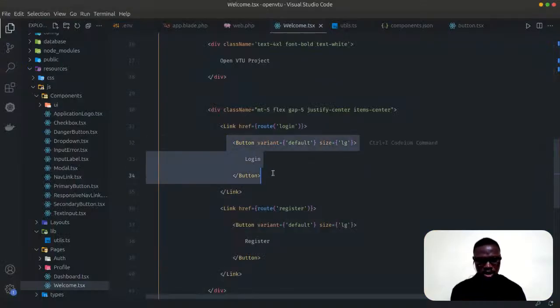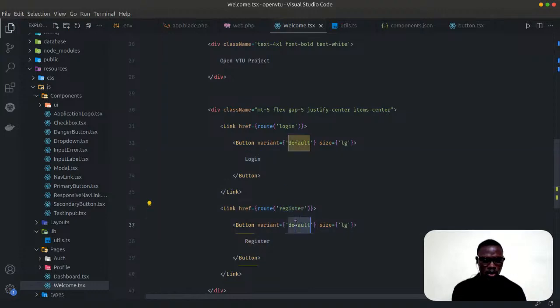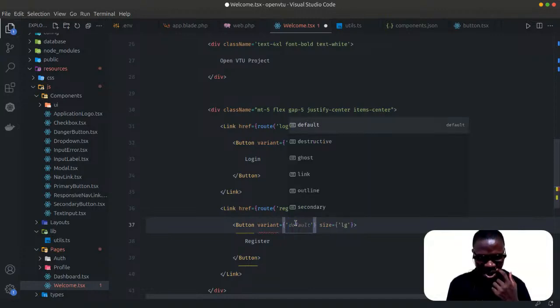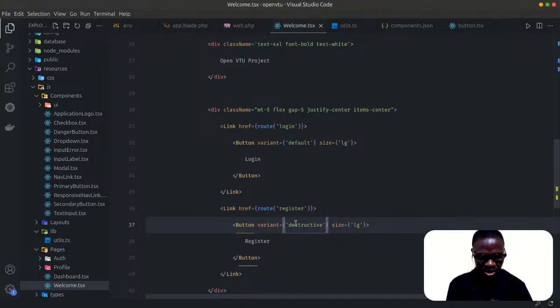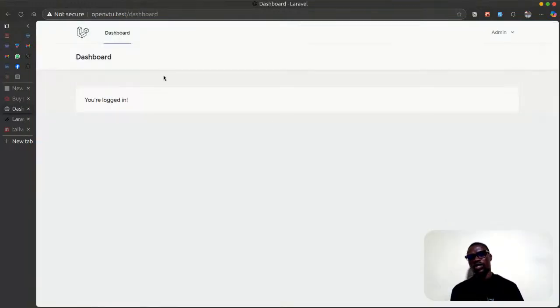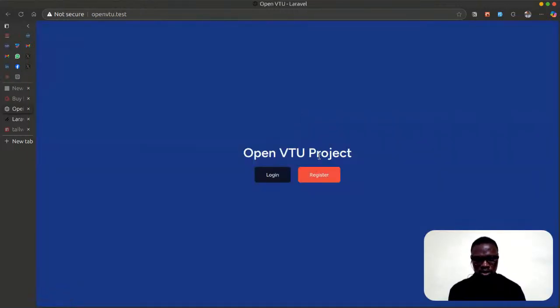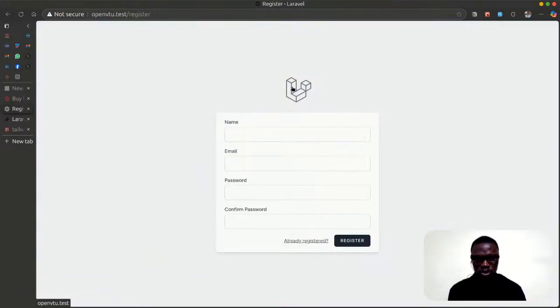So now, what else? So let's change this register. Let's just change the button to something. I want it to be something red. So let's say destructive, so that it can be red. So login, register. If I click on this now, it should take me to, okay, let me log out because I'm logged in already. So let's say login. All right. So let's go back home, register. All right, let's go back home.